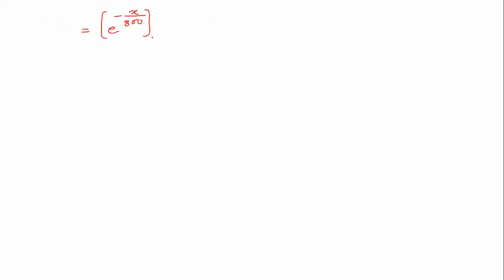So I can say infinity to 100. So this is e to the power minus 1 by 8 minus e to the power minus infinity, that is 0. This is e to the power minus 1 by 8.